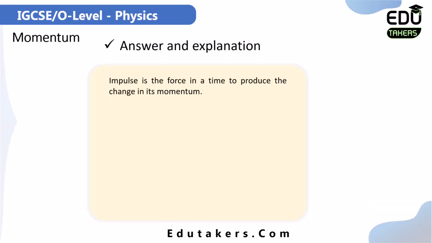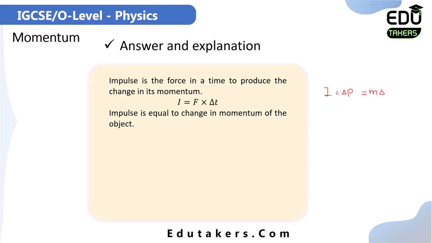First of all, you know that impulse is the product of the force and time. So I can simply write here I is equal to force multiplied by change in time. After that, impulse is equal to the change in momentum of the object. I is equal to delta P, which is the change in momentum of the object. And the change in momentum is basically the product of the mass and the change in velocity of the body. That's why I is equal to m multiplied by delta V.